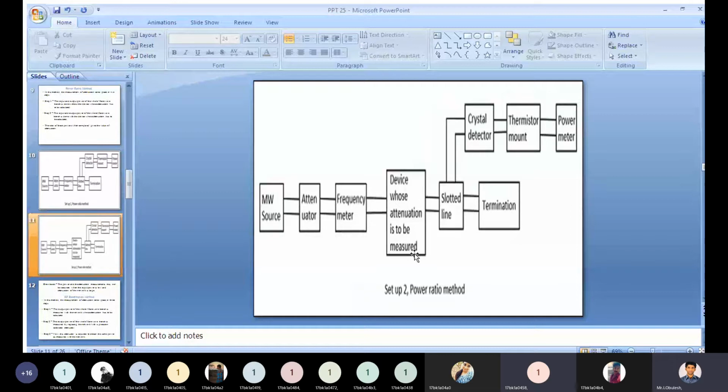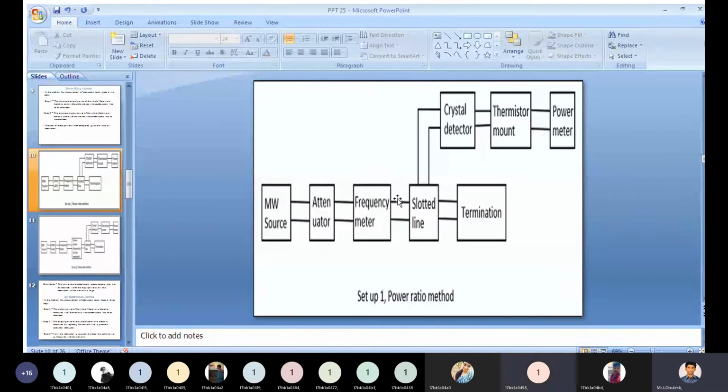Now step 2. Here we are adding the device whose attenuation is to be measured. In the previous slide we don't have that. We have to include the device whose attenuation is to be measured between the frequency meter and slotted line, which is step 2.